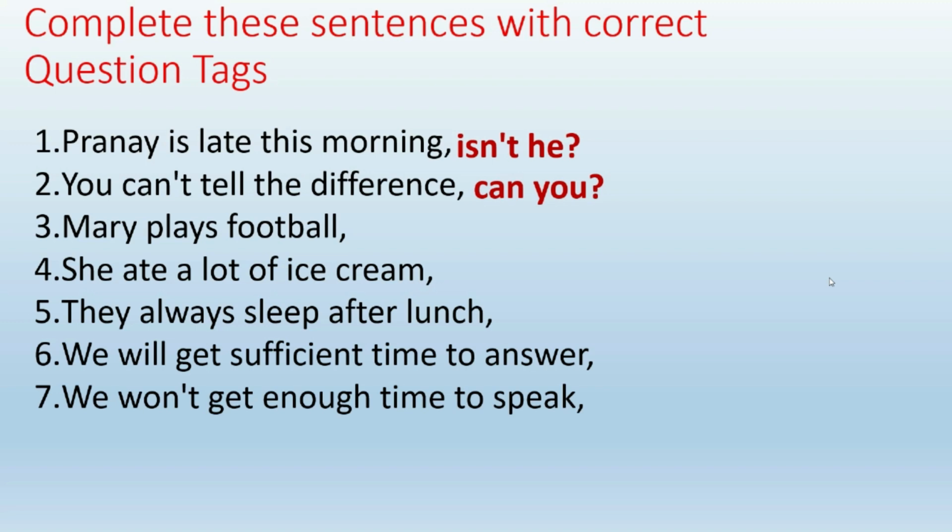We use do or does. And the statement is positive or negative? It is a positive statement. Another thing you have to remember is, as Mary is third person singular, we use doesn't. Doesn't she?